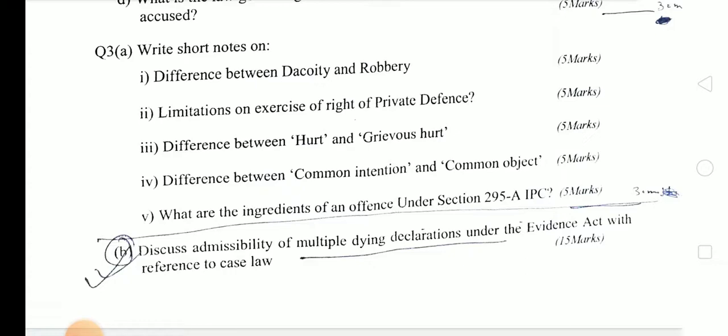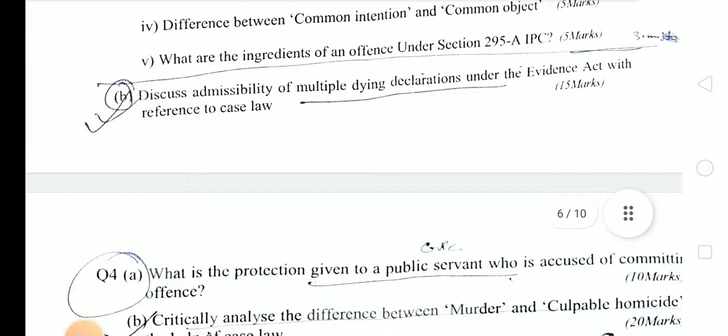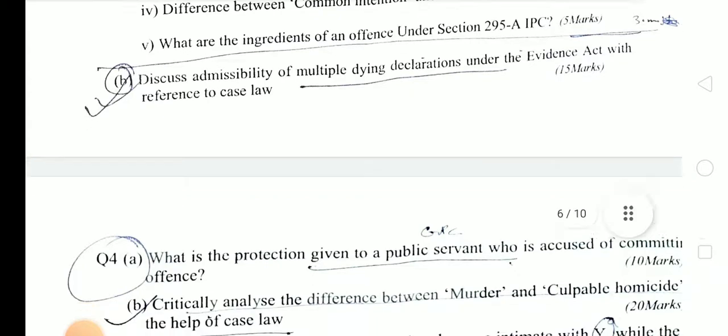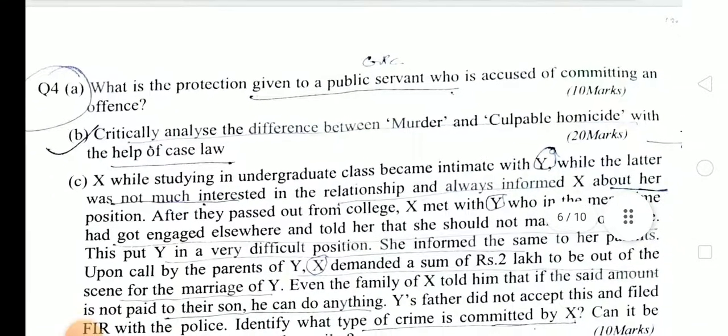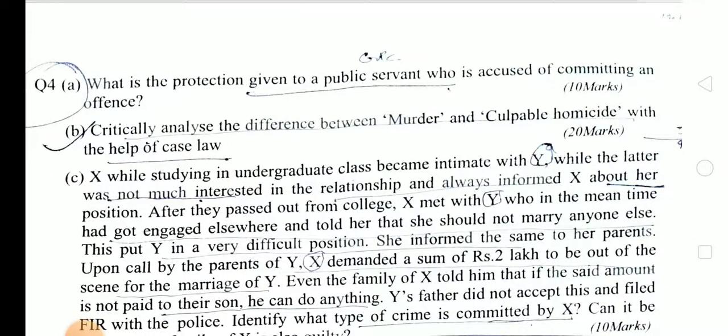Hurt and grievous hurt is provided under section 319 and 320 IPC. Common intention, common object, section 34 and section 149 IPC. What are the ingredients of offense under section 295A IPC? So their essentials are to be mentioned of section 295A IPC. Next question is, discuss the admissibility of multiple dying declaration under the Evidence Act with reference to the case laws. Next question, what is the protection given to a public servant who is accused of committing an offense?